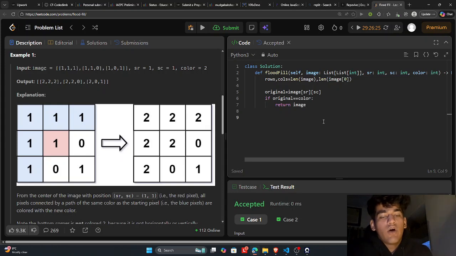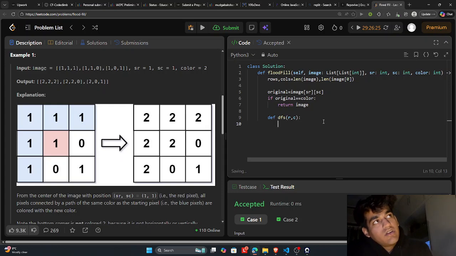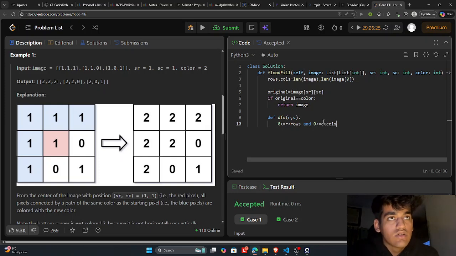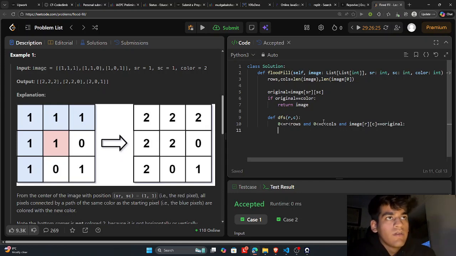Now we have to apply DFS. It's a simple DFS problem. Define DFS. We will take 2 parameters, R and C. We'll apply the boundary conditions, which is 0 less than or equal to R, and it should be less than rows, and 0 should be less than or equal to C, and this should be less than columns. And now image R and C should be equal to original, which we made.